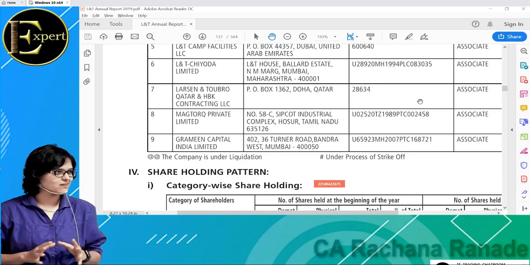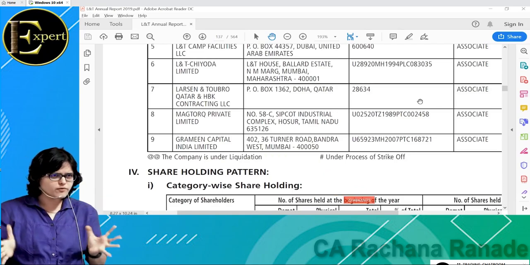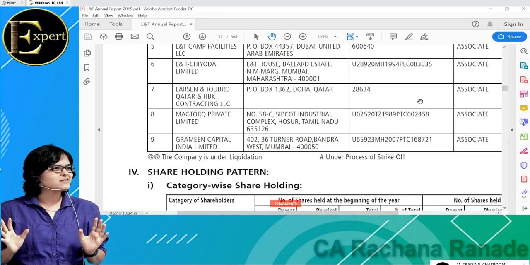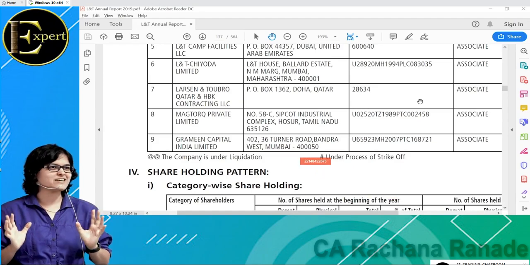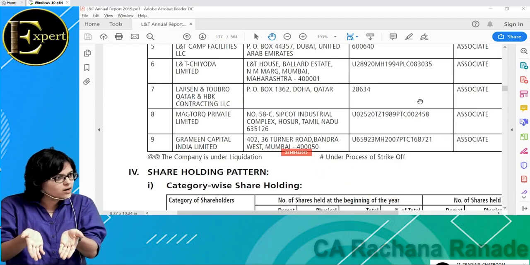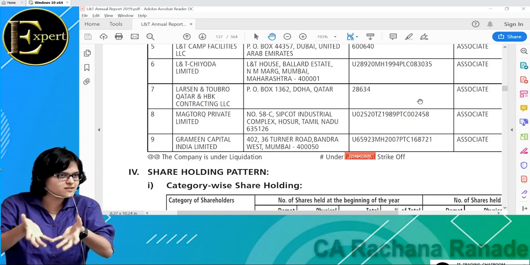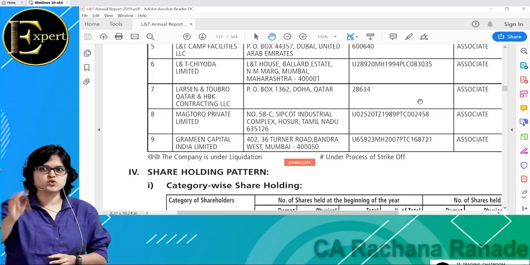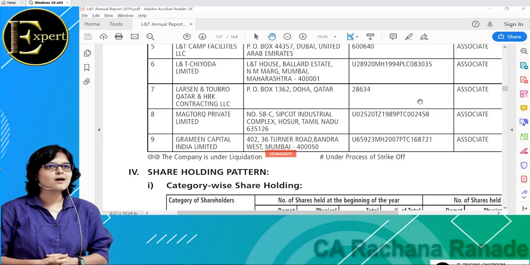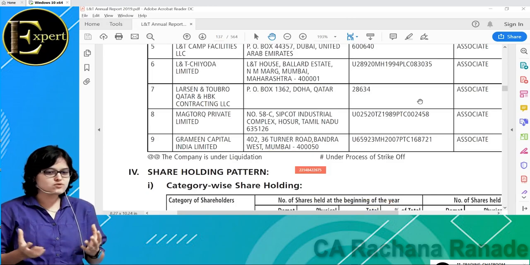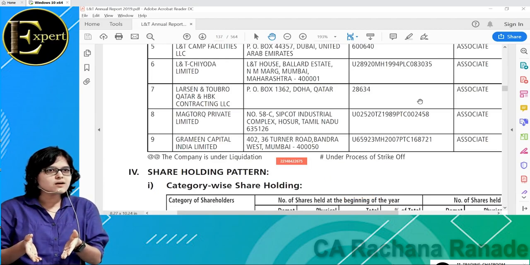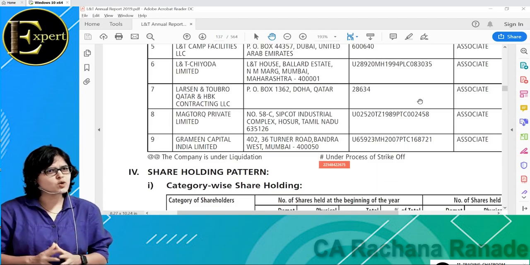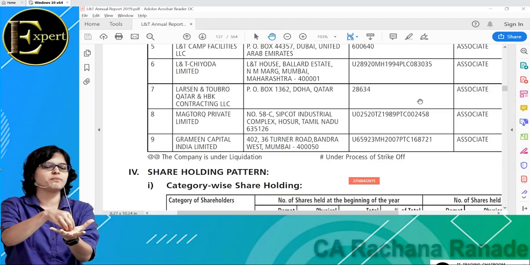But please understand the work, the quantum of checking a CA is required to do now. It's very easy to say that CA is involved. For sure, what does it cost us to say it? Please understand, he has to check all these things. And would it be humanly possible to check each and everything? You only tell me. Humanly it is impossible. He has to choose a sample and based on the sample he is going to give his opinion. So CA can't be blamed for anything and everything. But who knows if something is going wrong? The one who is doing the fraud.